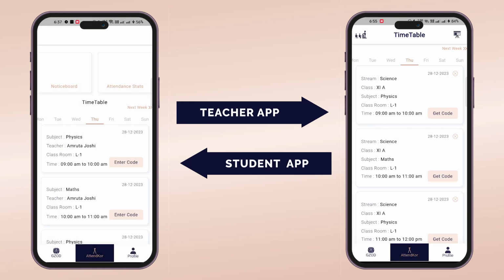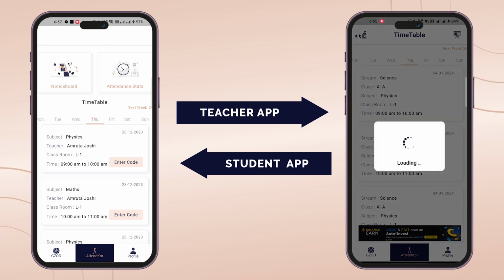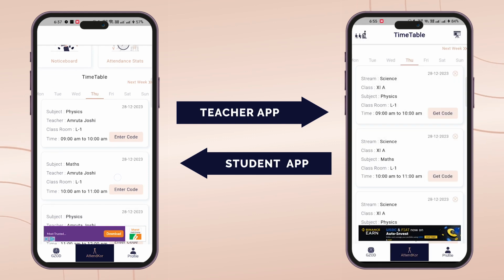You are now looking at the Attendkor page of both the interfaces. Here you can see the timetable of the current week, and by tapping on next week you can see the next week's timetable. If you look at the current day, here you can see the lectures to be taken on this day.